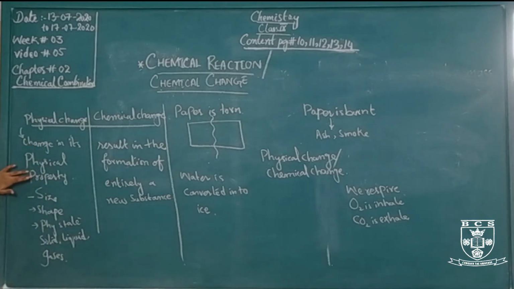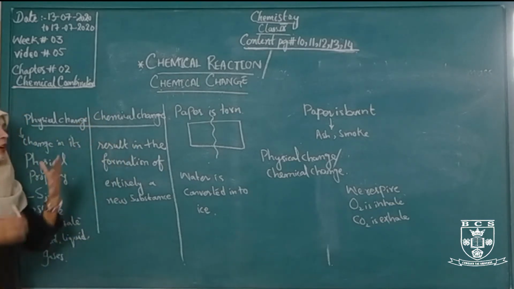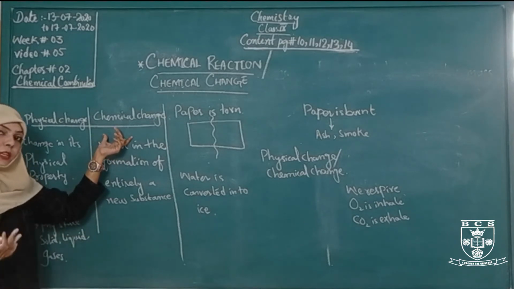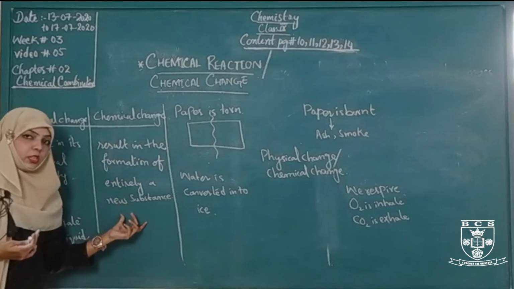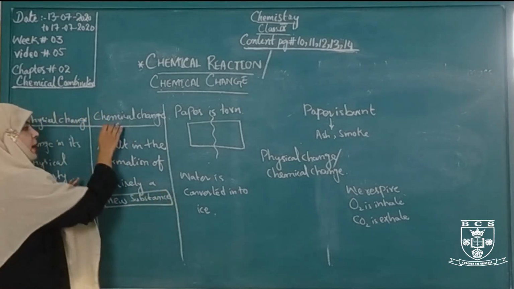Physical properties means size, shape, change in size, change in shape, and physical state: solid, liquid, and gases. But on the other hand, what is a chemical change? A change in chemical composition that results in the formation of entirely a new substance. New substances are formed in chemical change.